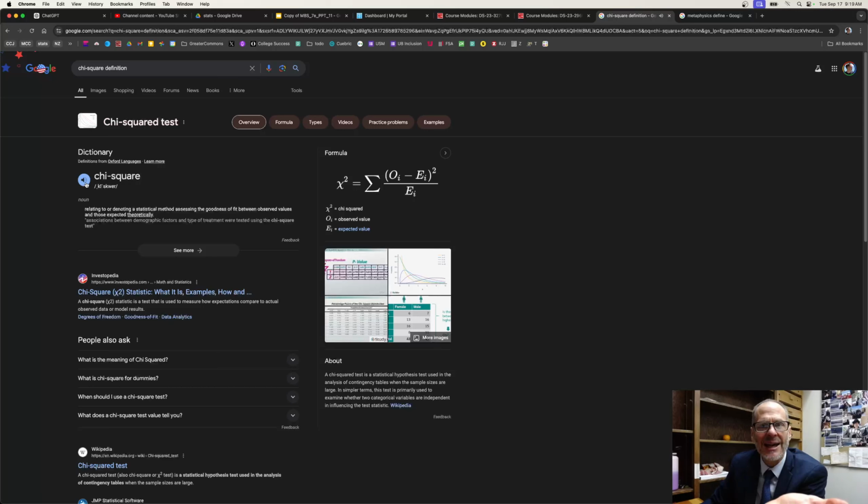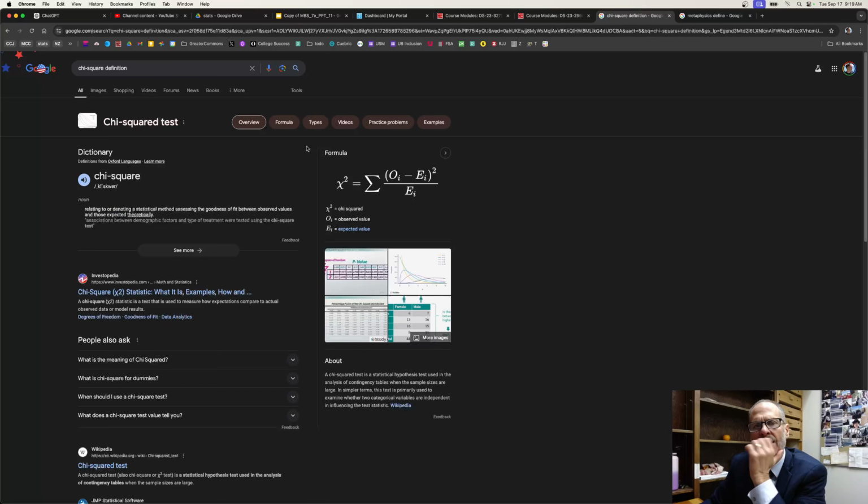So let's see if I'm pronouncing this correctly. Chi-square. I actually like chi better. Oh man, I'm kind of disappointed. Chi-square, relating to or denoting a statistical method assessing the goodness of fit between observed values and those expected theoretically. So observed versus expected.